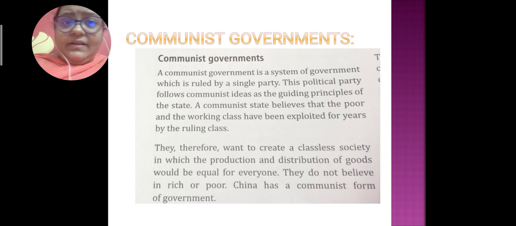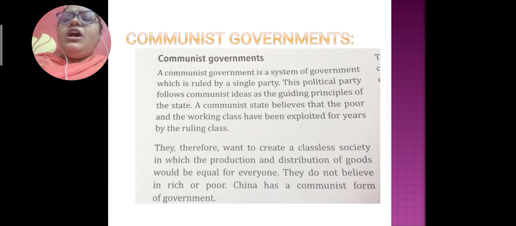Next is the communist government. A communist government is a system of government which is ruled by a single party, with no opposition. This political party follows communist ideas as the guiding principle of the state. A communist state believes that the poor and the working class have been exploited for years by the ruling class, so they want to create a classless society where the production and distribution of goods will be equal.